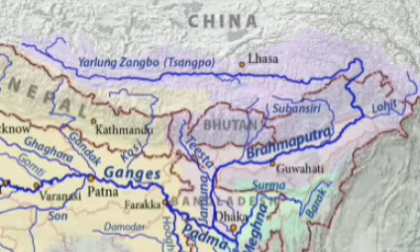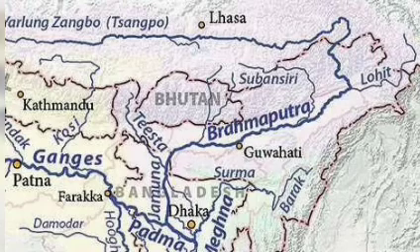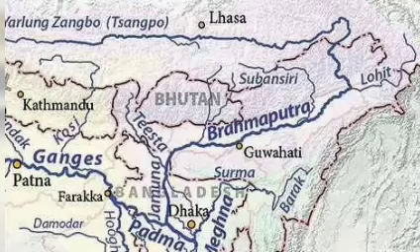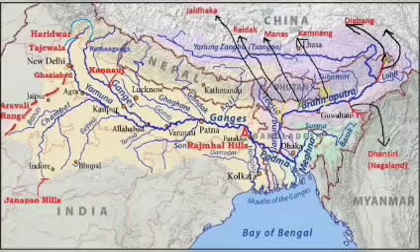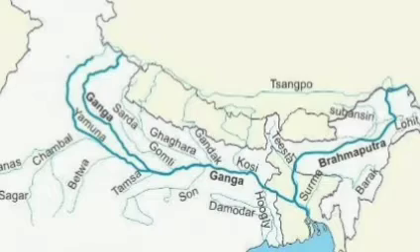The total area is about 5,80,000 square kilometers. But the drainage area lying in India is 1,94,413 square kilometers only. This river is known as Tsangpo in Tibet, which means purifier.